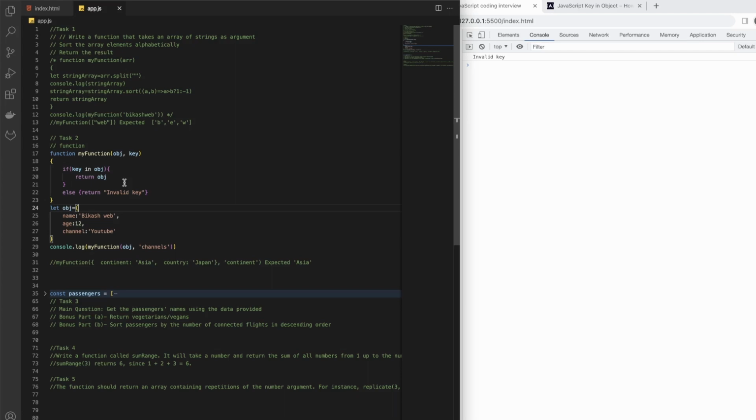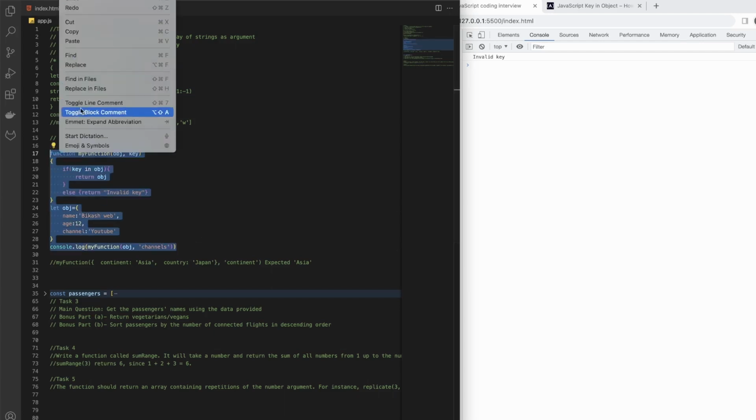So I wanted to show you this because during an interview this kind of follow-up question might appear, and this is also another way. The task might be super simple, but it shows your thought process, how you adapt to change and think about edge cases and so on. All right, so task 2 is also done.